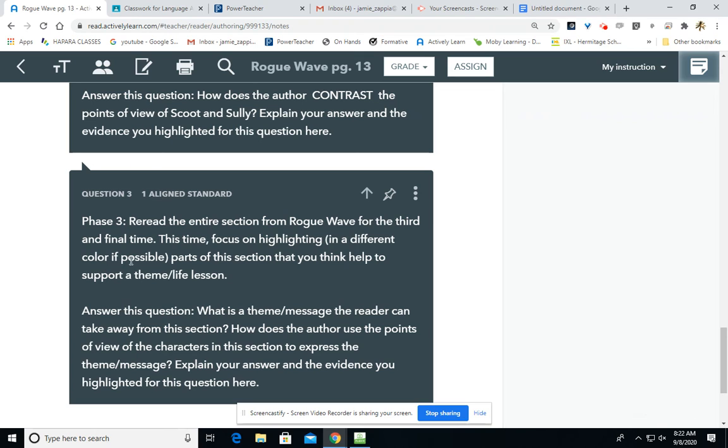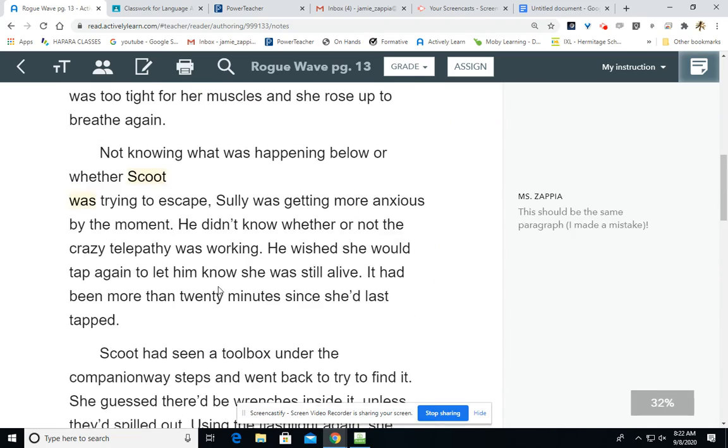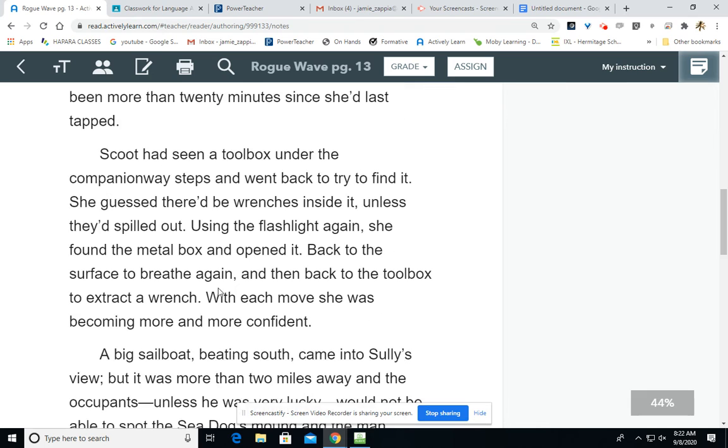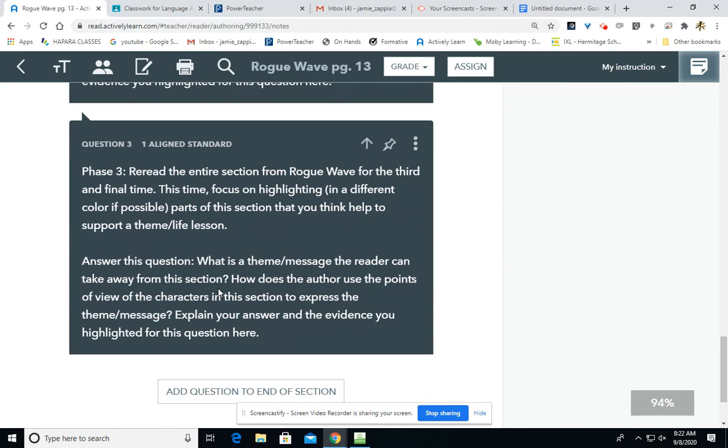In phase 3, you're rereading the text one final time. This time we're thinking a little bit differently. I want you to think about what is a message or theme that you learn from just this section in the text. For this one, you don't have to give text evidence. Later on, we will at some point. But I really just want you to think about what is a message that someone can learn from this particular section of the text. Remember, it's outside of the text. It's not part of the text. It's a big message that anyone could take away from the reading. And you put that as your answer here.